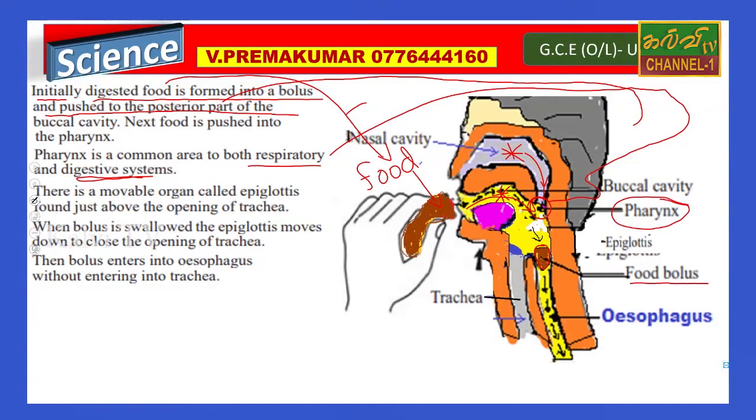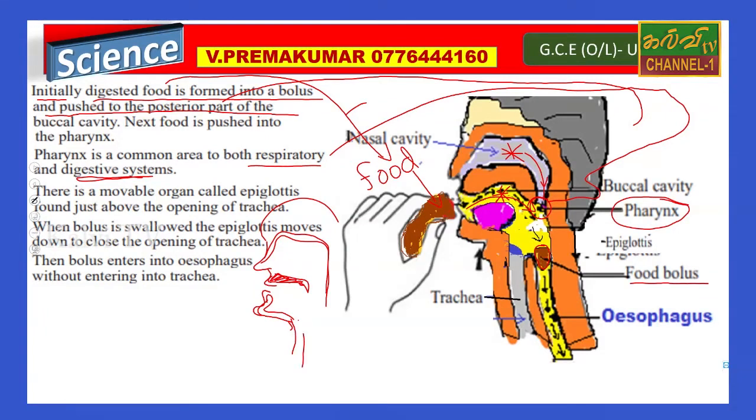There is a movable organ called the epiglottis. That is the reason I have mentioned the epiglottis here. You can find many animations on YouTube channels when you type the function of epiglottis. You can understand what it does.